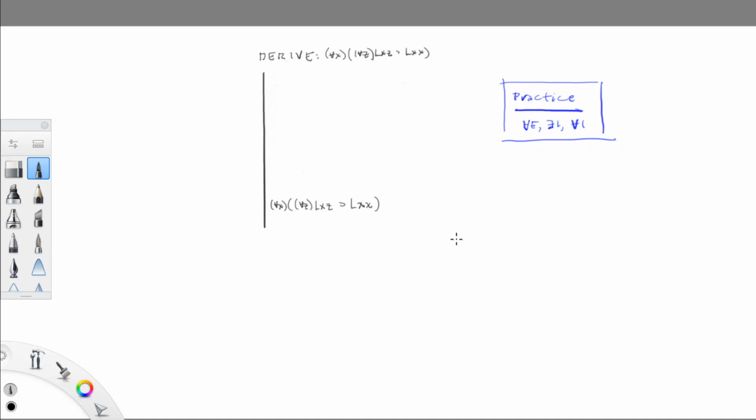Hello everyone. In this video we'll do one more practice proof using predicate derivation inference rules. This one will help us use universal elimination and universal introduction together. It's a short little proof, and this one's a theorem. It says for all x, if for all z, Lxz, then Lxx. It basically says everybody who loves everybody loves themselves.